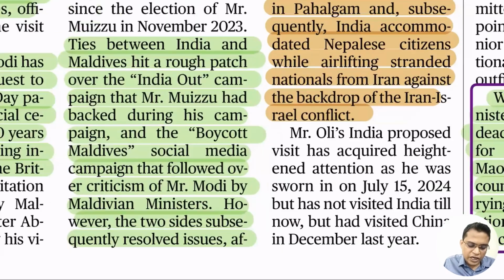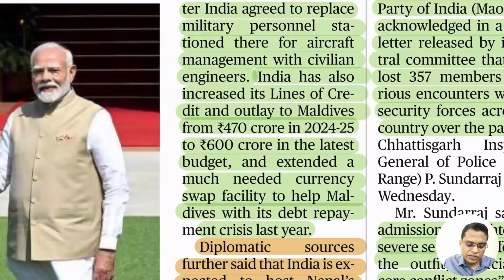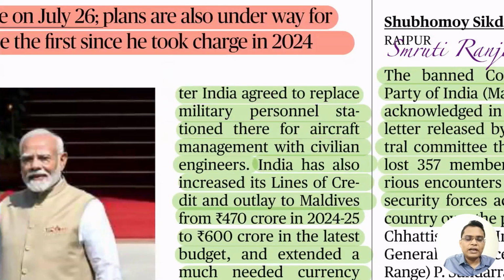After that, India agreed to replace the military personnel stationed there. We had provided an aircraft for their maritime safety, patrolling, and rescue operations. But the Maldives requested that all these military persons should be replaced. So we replaced the military personnel with engineers, so aircraft management is now done by civilian engineers.